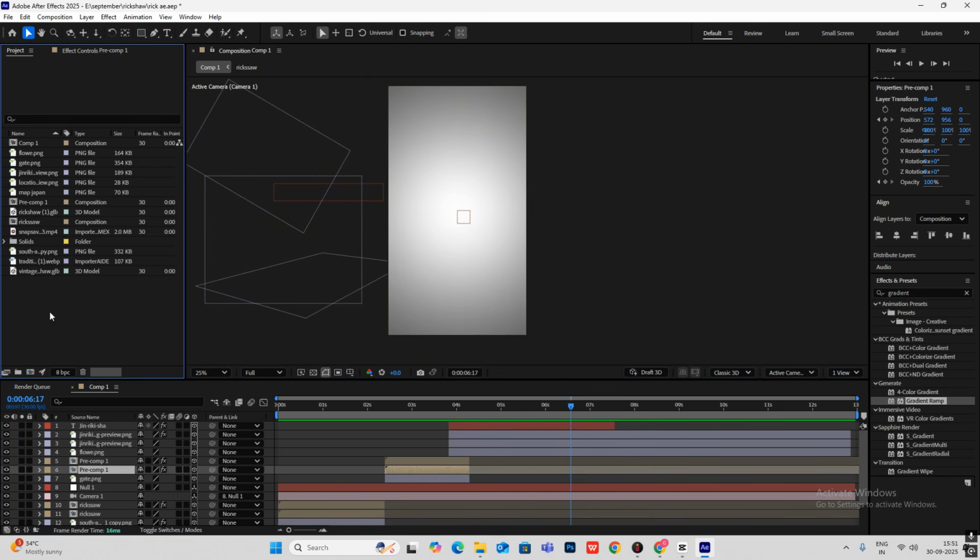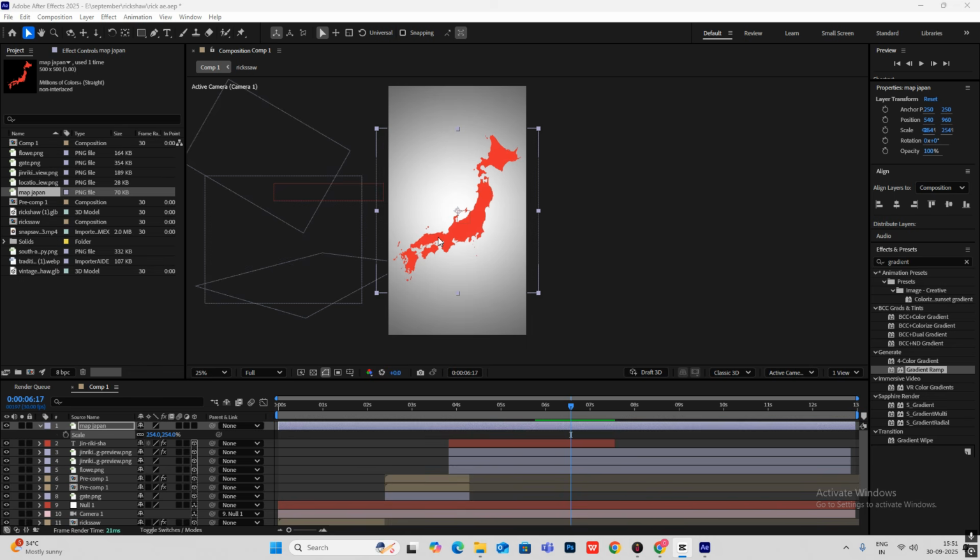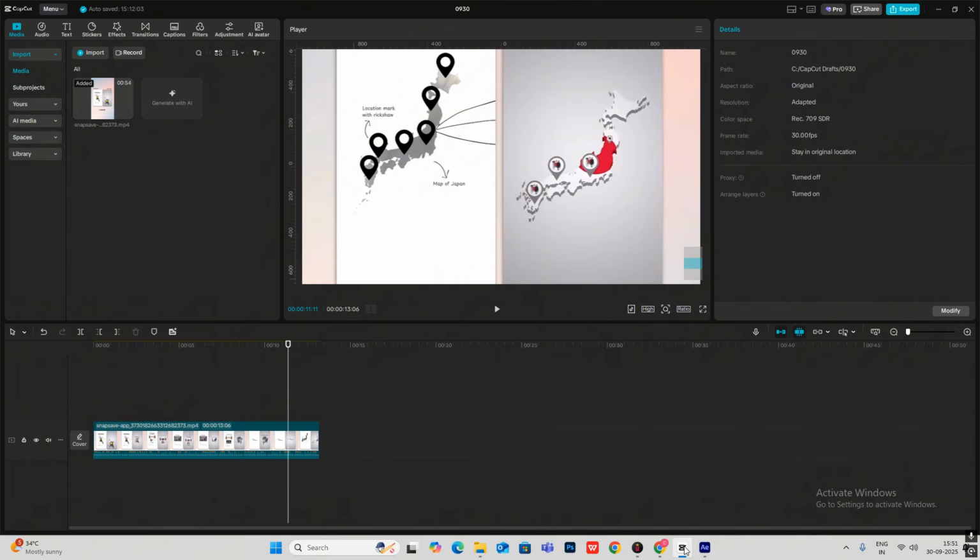So map, again I got it from Freepik. I got it from the Freepik website, or you can also get this on Google Images if you search for Japan map. So we have got something like this. Now let's make this.